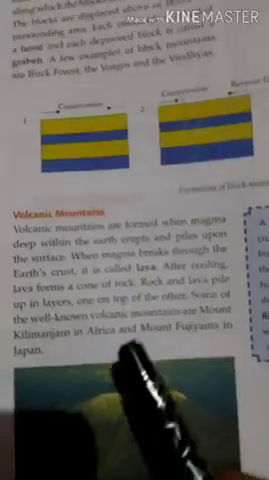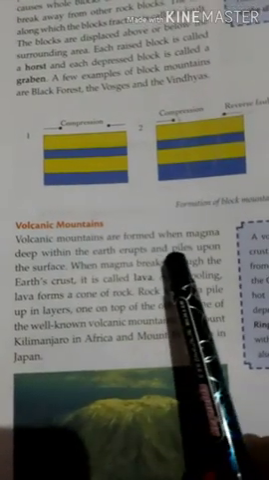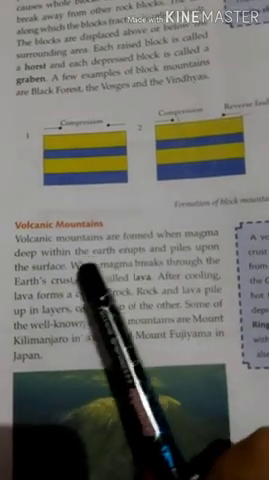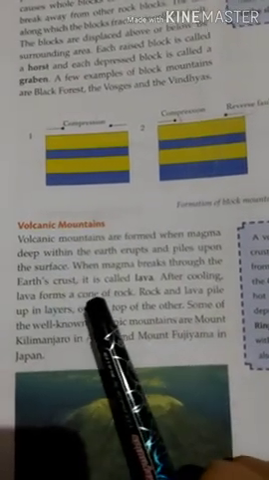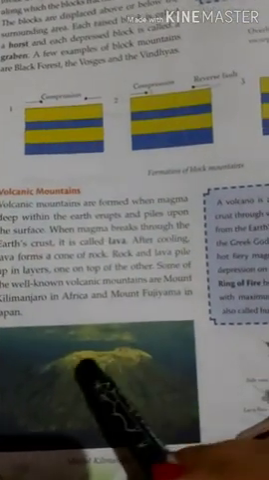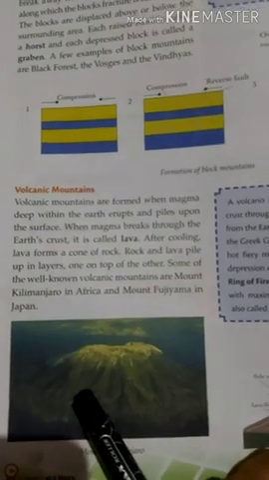The various examples are the Black Forest, the Vosges, and the Vindhyas. Come to the next one: volcanic. Our volcanic mountain is formed when magma erupts and piles up on the surface. It takes the shape of a mountain and becomes a volcanic mountain.